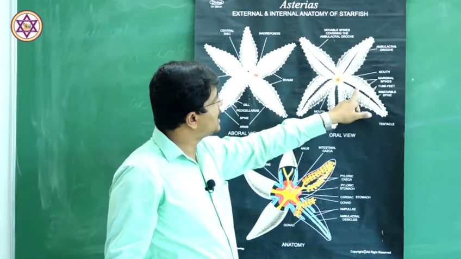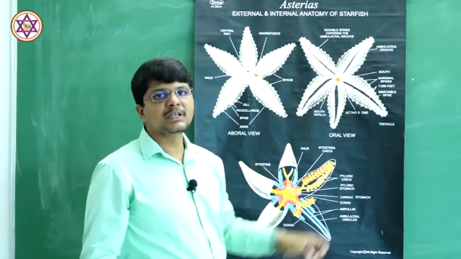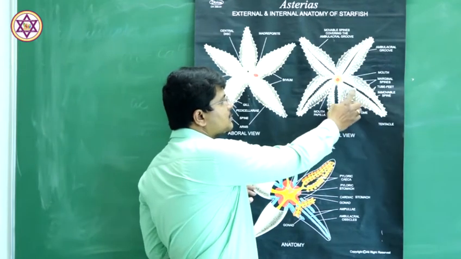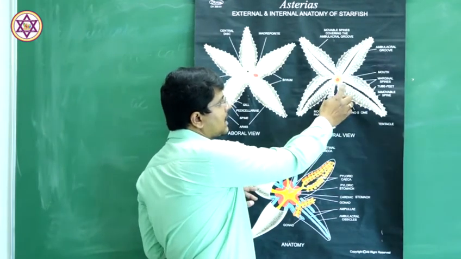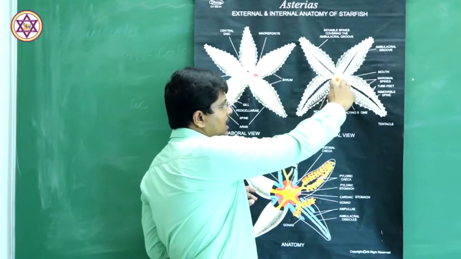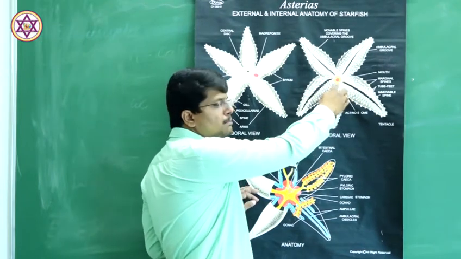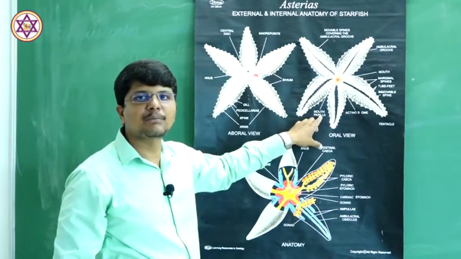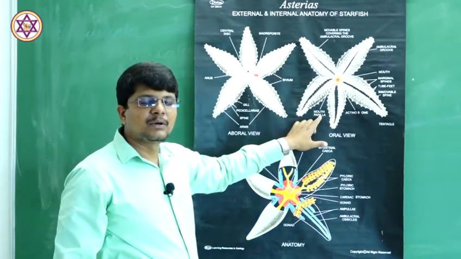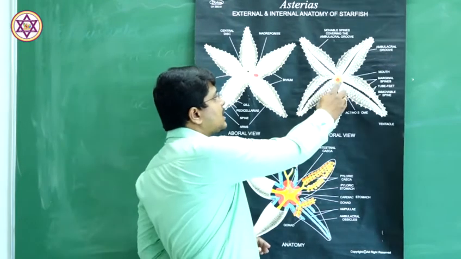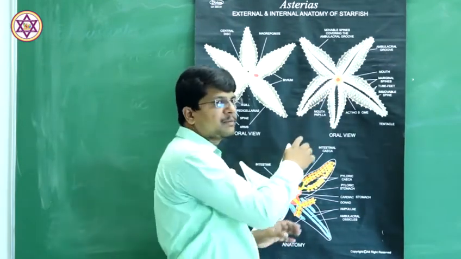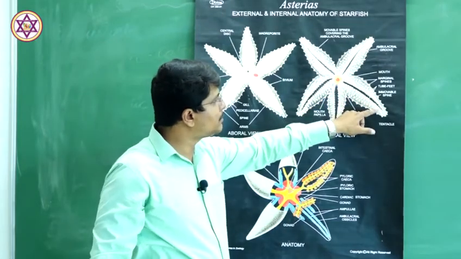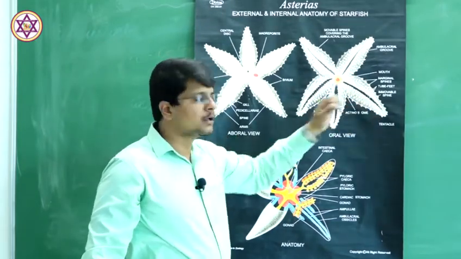Some of the ambulacral spines near the actinosome get modified and become the mouth papillae. As I told you earlier, the mouth is surrounded by mouth papillae, which are the modified form of the ambulacral spines.